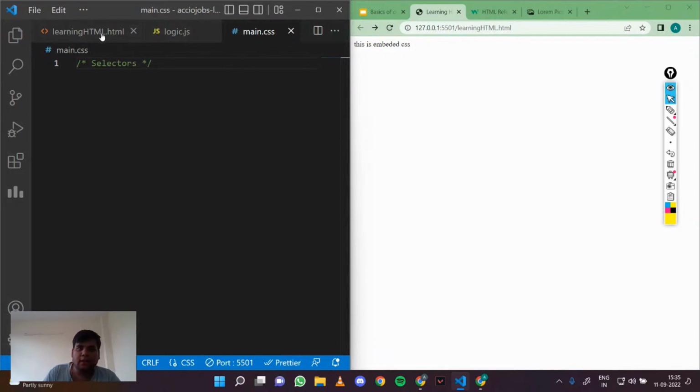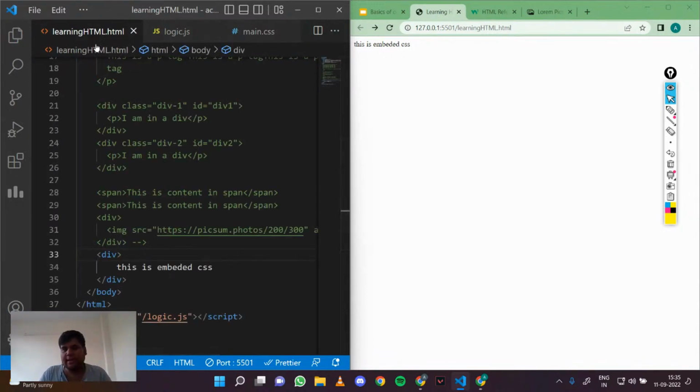To get any element, we have selectors. Let me give this div a class, box, and let me give it an ID, let's say id-box.